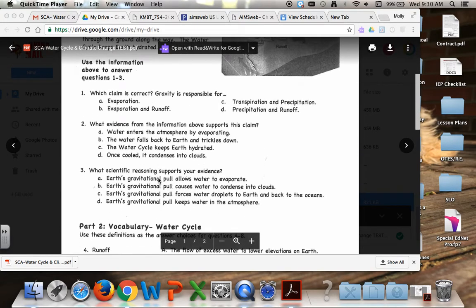Number 1. Which claim is correct? Gravity is responsible for A. Evaporation, B. Evaporation and runoff, C. Transpiration and precipitation, or D. Precipitation and runoff.